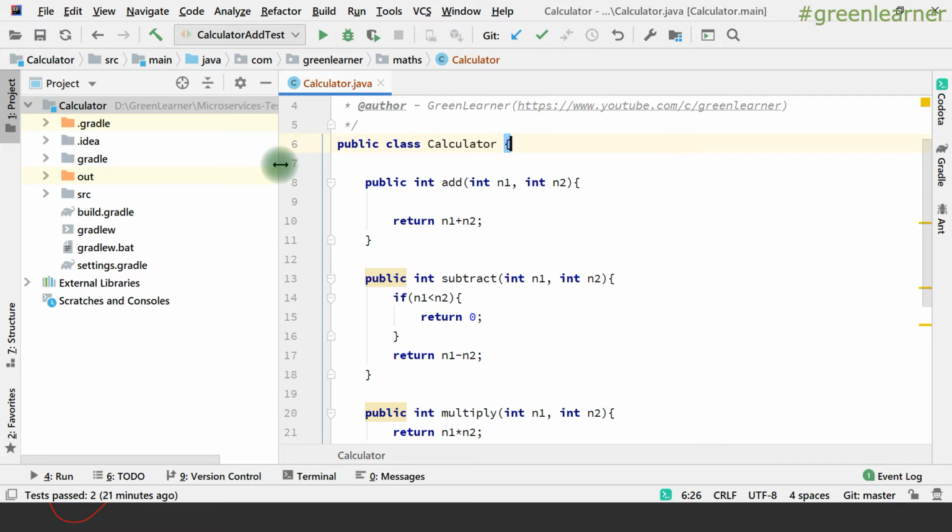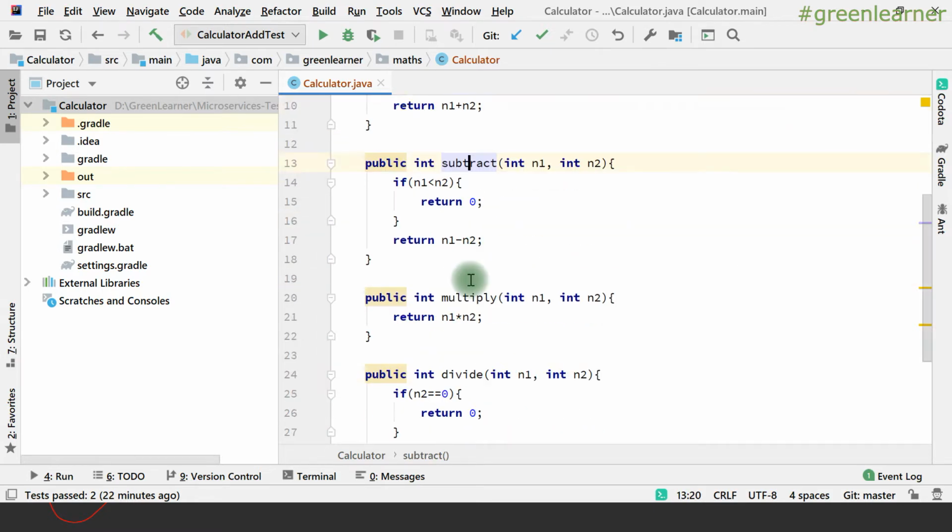If I take a complex project to understand the JUnit API, it could be difficult. That is why I chose this calculator, to make it super simple and focus on the JUnit library we are going to use. This calculator has different methods: add, subtract, multiply, divide, and so on.